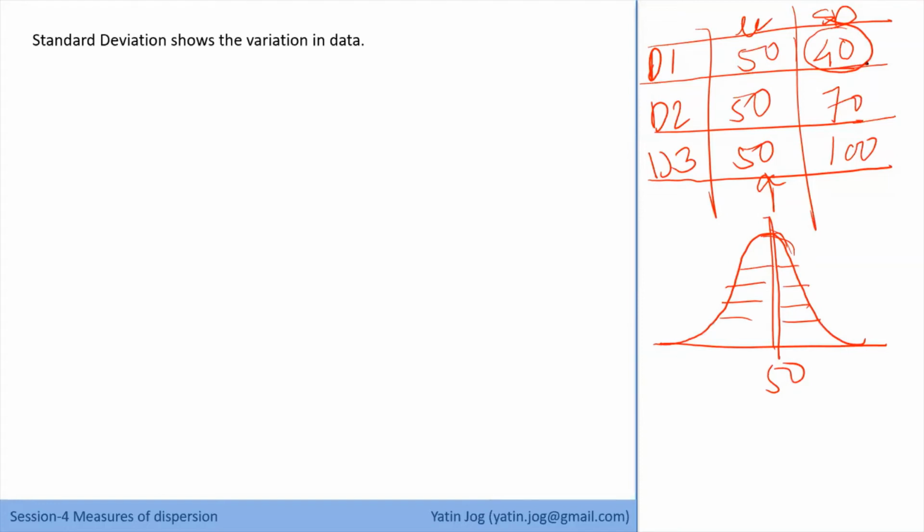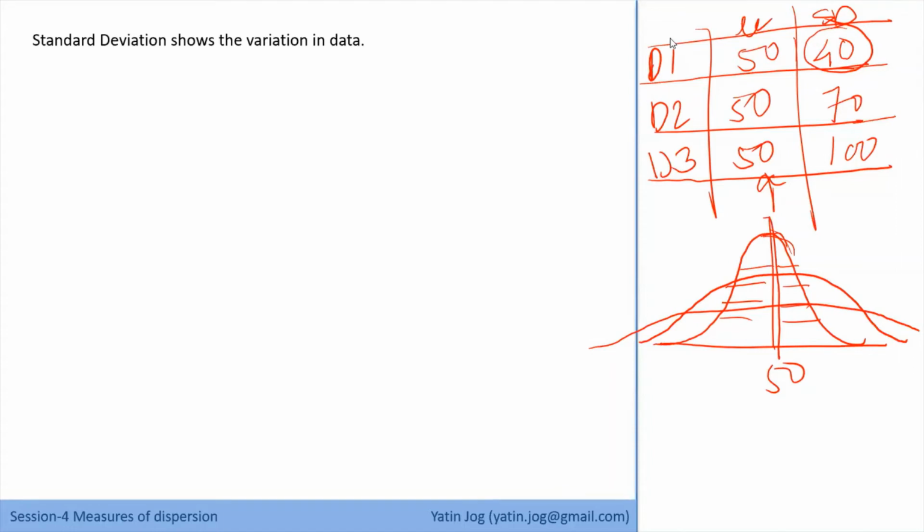But look at data set 2. Mean is the same, 50, but now the standard deviation is 70. That means dispersion is more. Compared to the first data set, dispersion is more in the data points. And in the case of data set 3, again the mean is the same, 50, but the dispersion is huge, like 100. It's almost like a flat curve. So from the combination of mu and standard deviation, I can visualize how my data set is represented in terms of distribution.